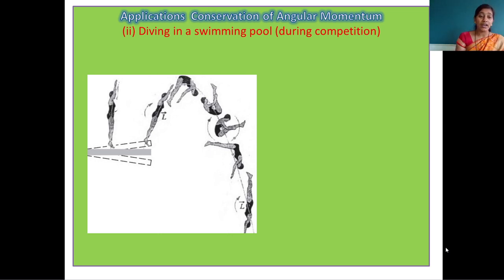So in the air, he is doing different positions. He is showing his skills. He is taking rounds. He is revolving his body. And again he comes down. And when he has to take a jump into that swimming pool, that time again he is stretching his body. So when he is stretching his body, MI is going to increase and speed and angular velocity are going to decrease. So this is the first application of conservation of angular momentum.